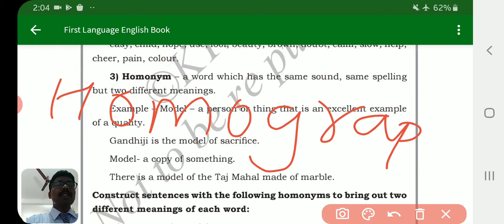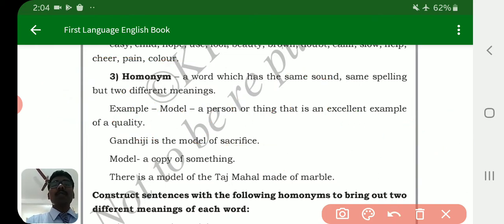So students, as you know, homonymy means words which have the same sound, same spelling also, but two different meanings.